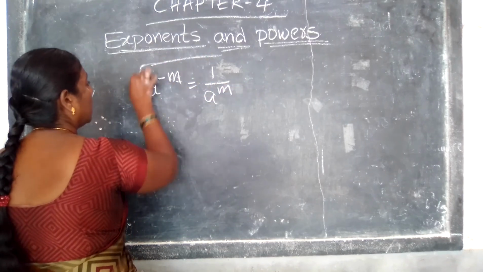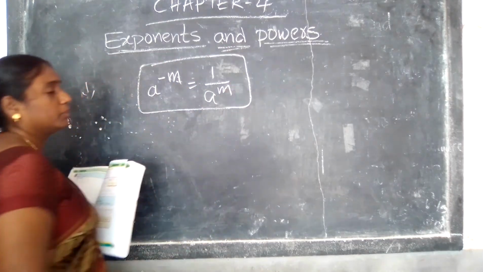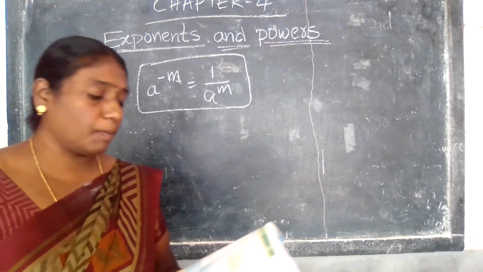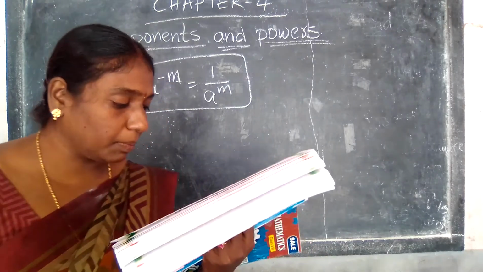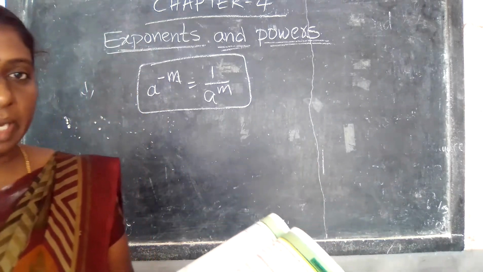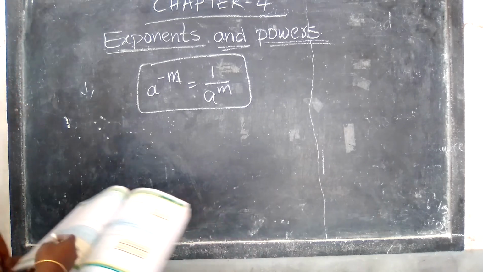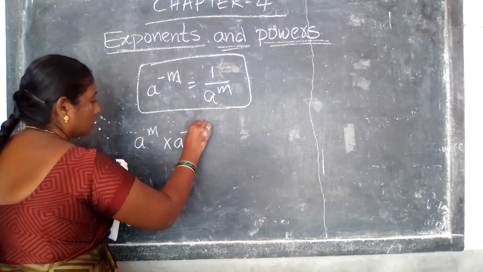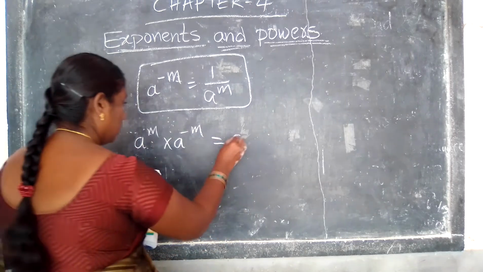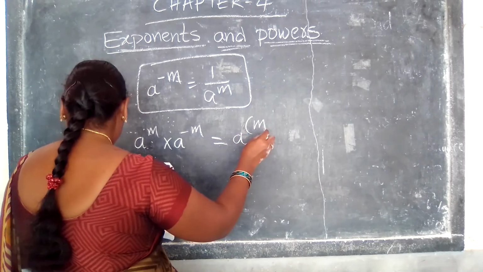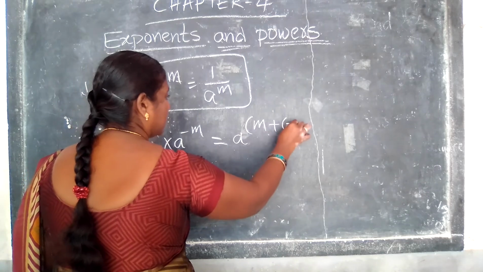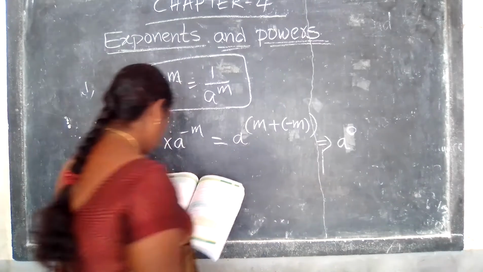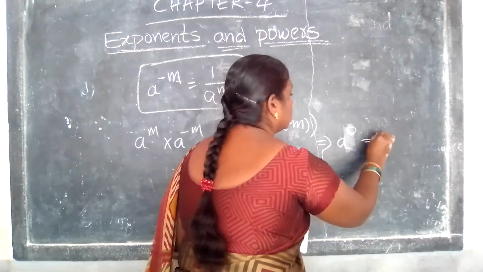This is one formula. A power minus m is the multiplicative inverse of a power m. So a power m into a power minus m is equal to a power m plus minus m, that is a power 0, that is equal to 1.